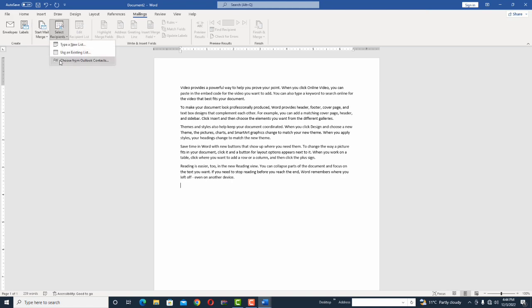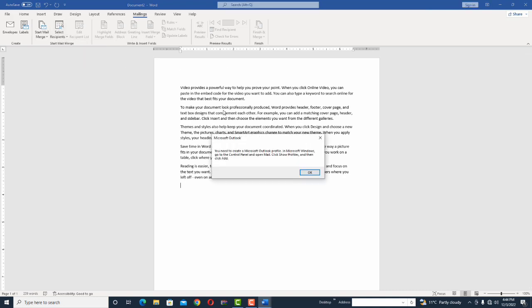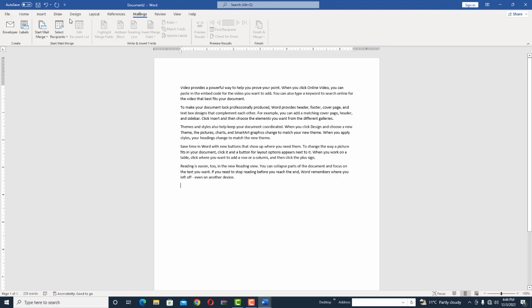The next one is choose from Outlook contact. What does it mean? Outlook is software used for sending emails. You can mention 1000 Gmail addresses at one time in Outlook. If I install Outlook software, at one time you can send 1000 emails by Outlook, but it is important to first install the Outlook software. Here they will show you that Outlook software is not installed yet. If you install it, that will work, right?